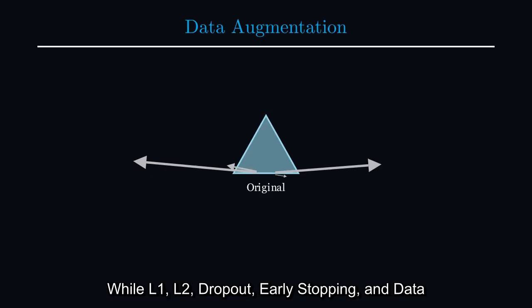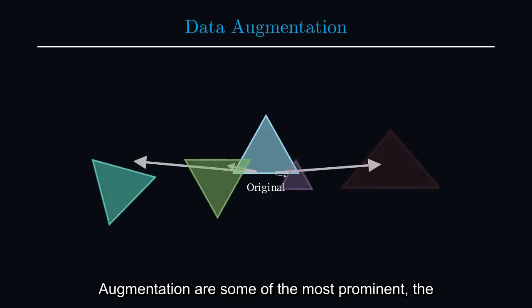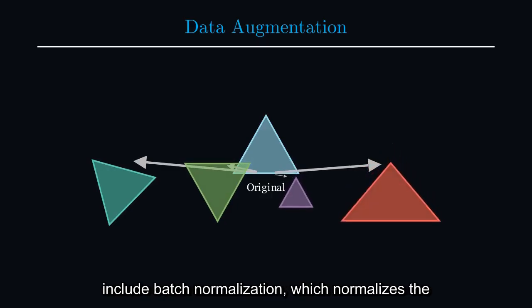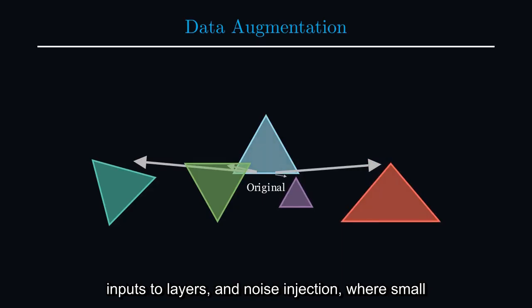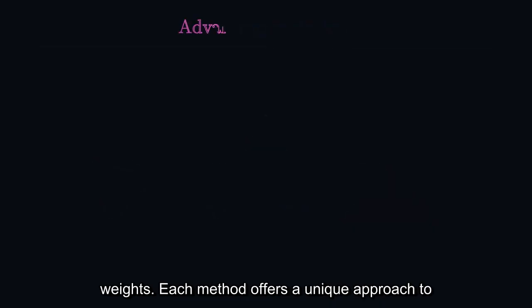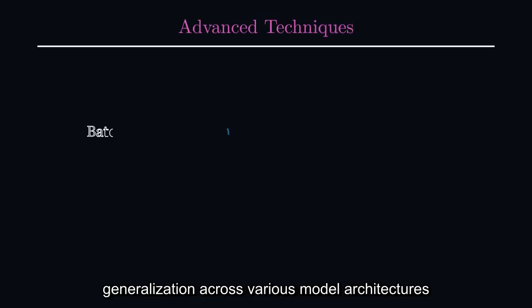While L1, L2, dropout, early stopping, and data augmentation are some of the most prominent, the field of regularization is vast. Other techniques include batch normalization, which normalizes the inputs to layers, and noise injection, where small amounts of random noise are added to inputs or weights. Each method offers a unique approach to discouraging overfitting and promoting better generalization across various model architectures and problem types.